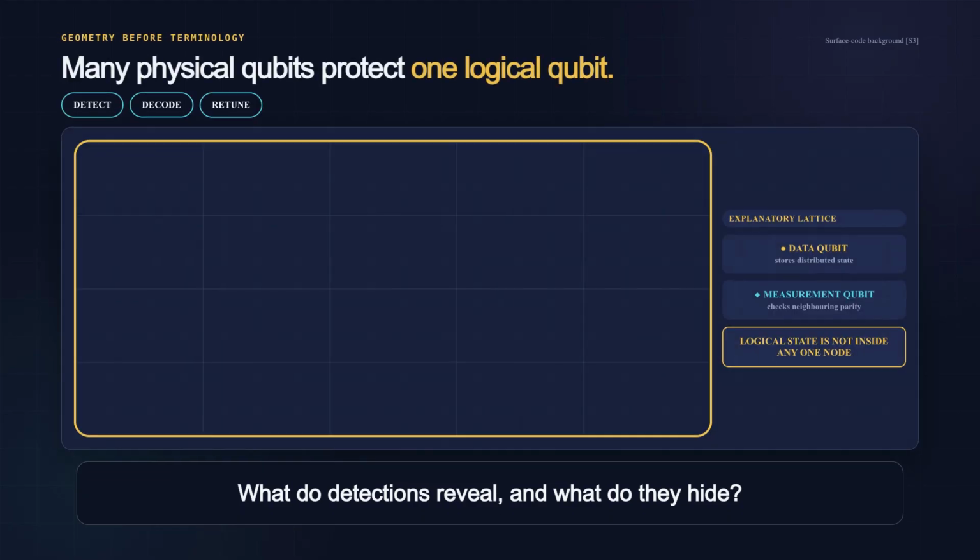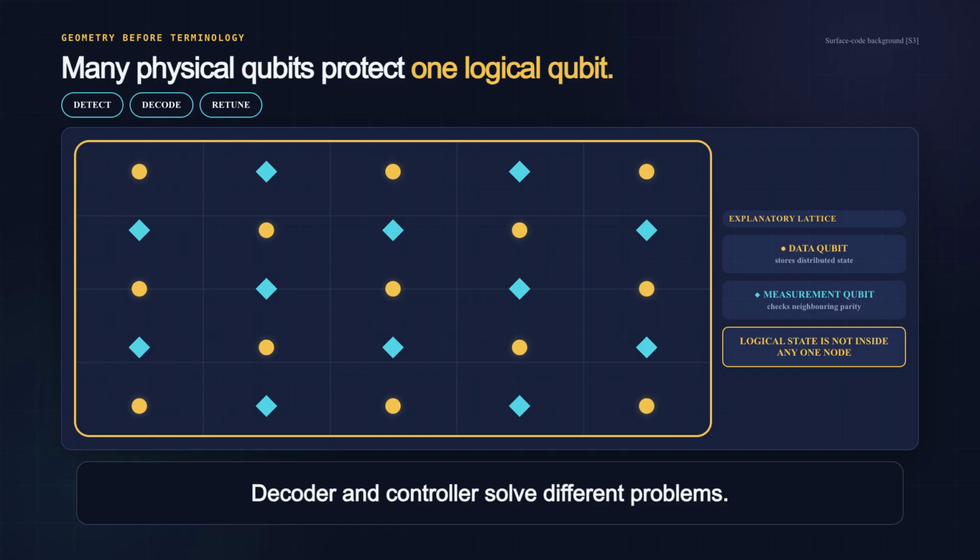In the next few minutes, you will see what those detections reveal, why a decoder and a controller solve different problems, and what the reported stability gains do and do not prove. Start with one logical qubit.